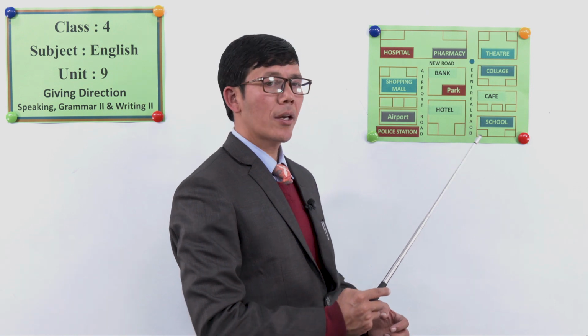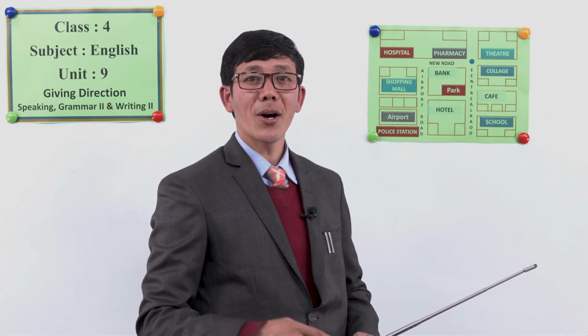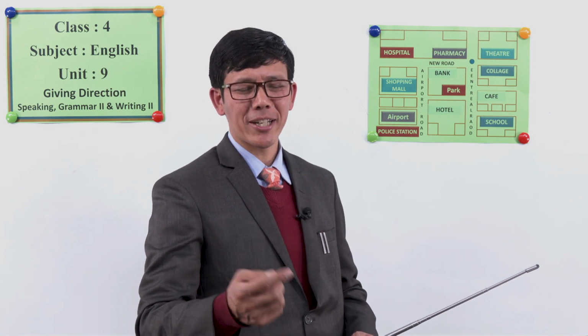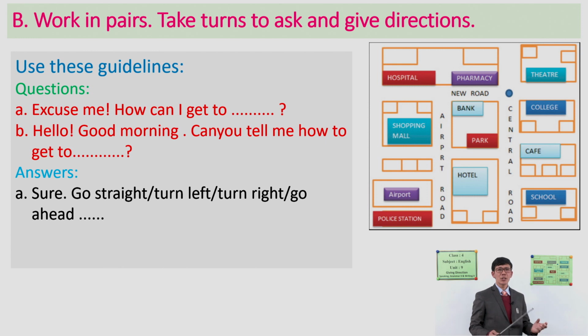Another place. And when we ask this question, how do we reply? Let us discuss some of the guidelines first. You can simply start: sure, go straight, turn left, or turn right, go ahead.